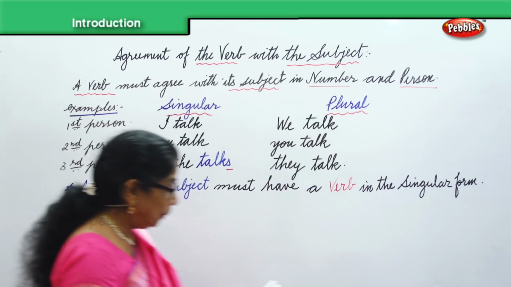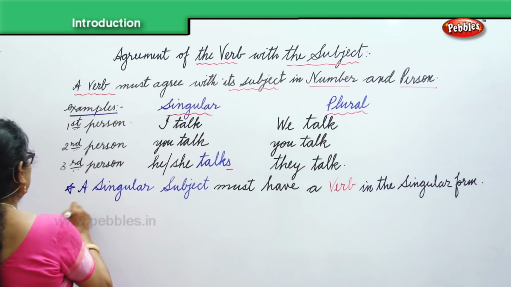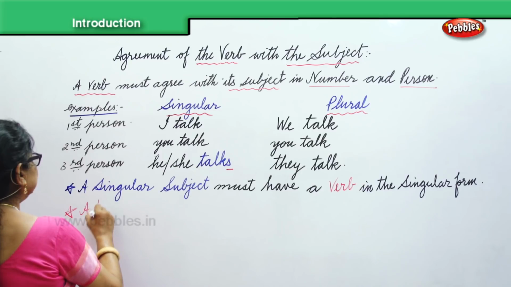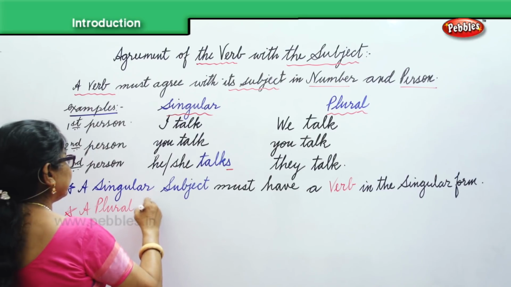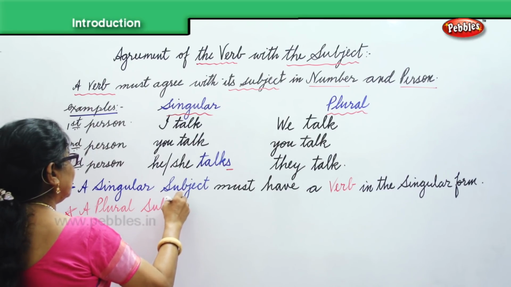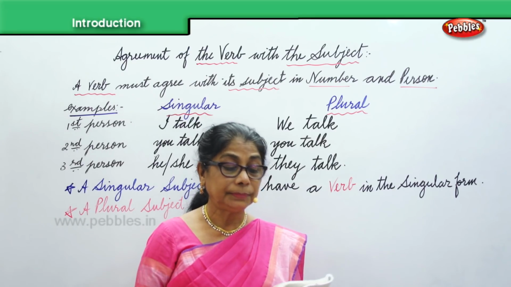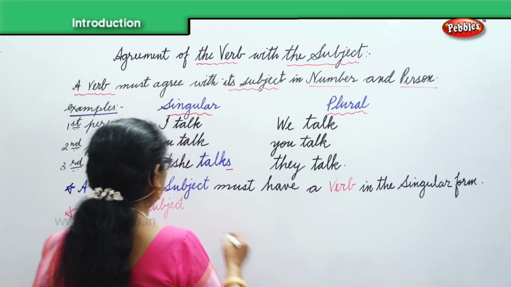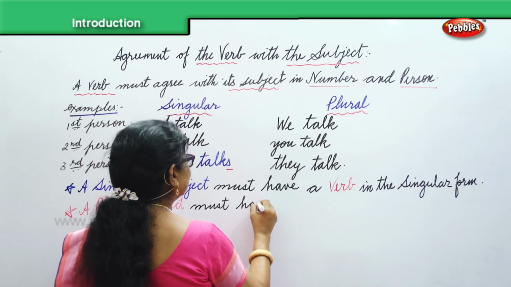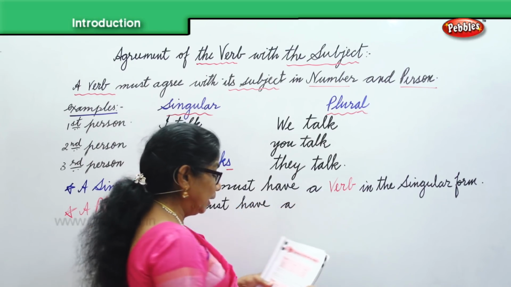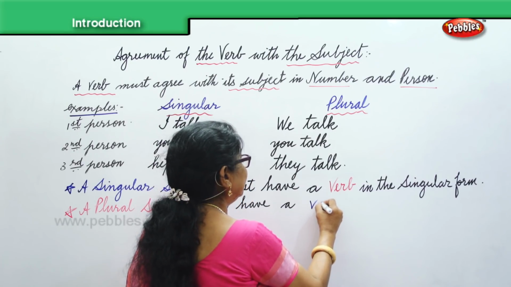Okay. What about a plural subject? The next one we need to look at is a plural subject. What about the plural subject? A plural subject must have a verb in the plural form.